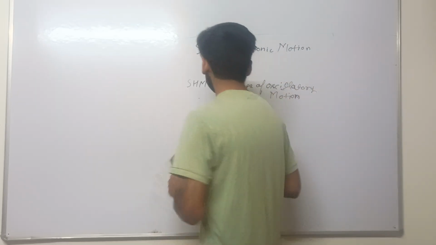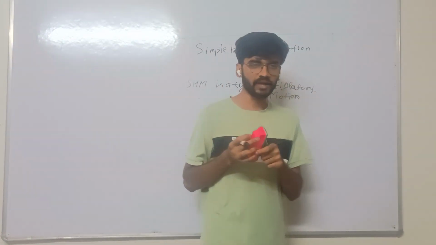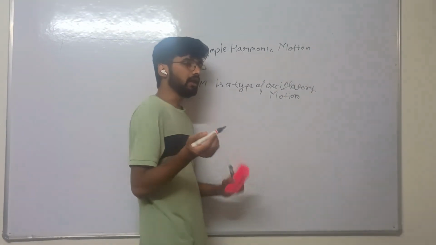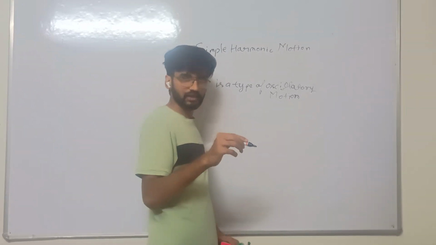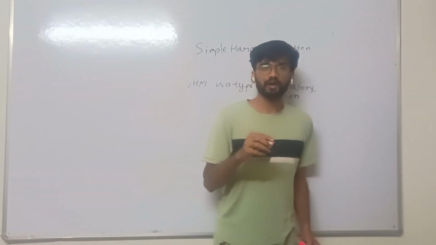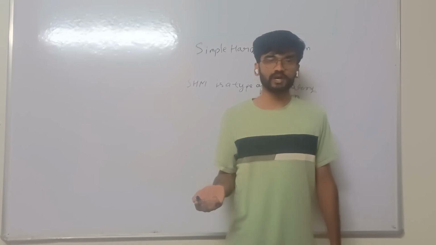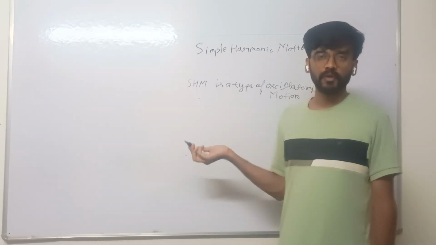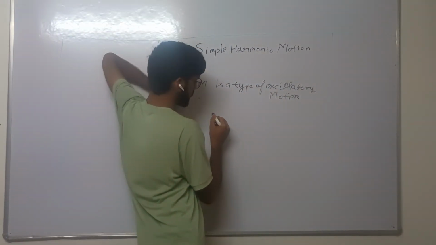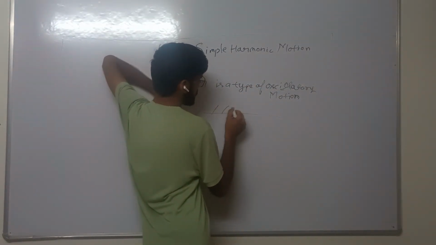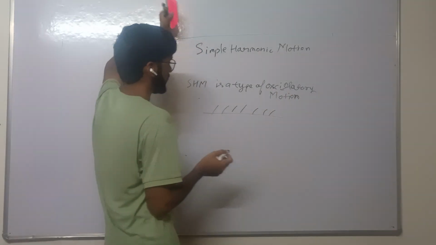Okay, so the definition of simple harmonic motion is that when a particle repeats its path, its motion about a fixed point, to and fro motion, it is called simple harmonic motion. Okay, so an example of simple harmonic motion is a simple pendulum, as discussed above in the example of oscillatory motion.